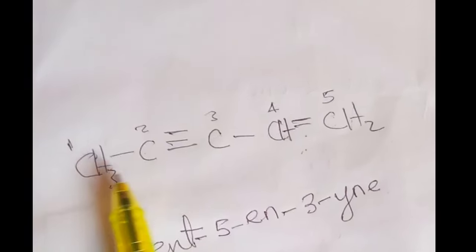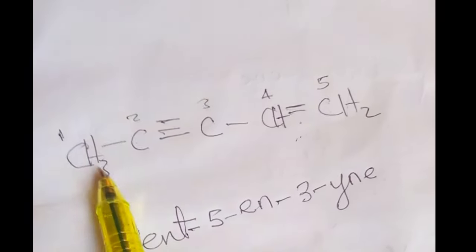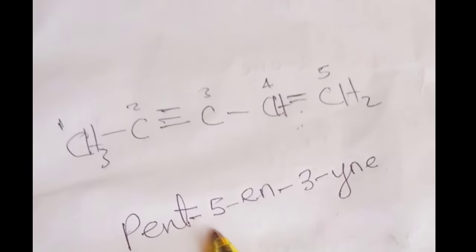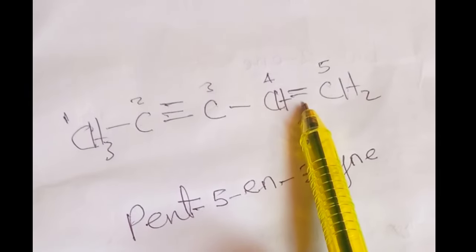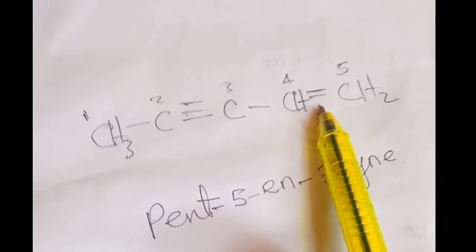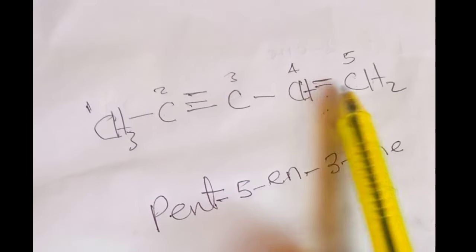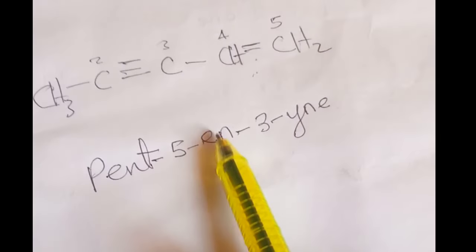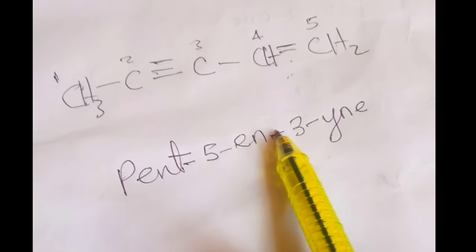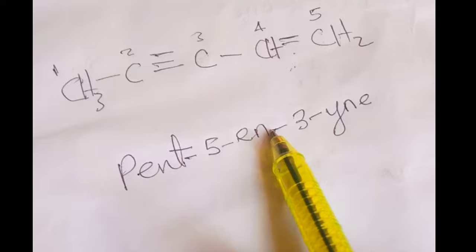Now the next step is for you to give the root name of the compound by counting the number of carbon atoms we have on the chain. So we have 1, 2, 3, 4, 5, and that is pent. That's why we have pent here. Then insert the locant before the suffixes. For the first suffix, which is the yne, remember when you want to give the name, the yne will come after the ene. But when you want to write the yne, you don't put the terminal e. The terminal e is removed and replaced with en. Okay, that is the rule.